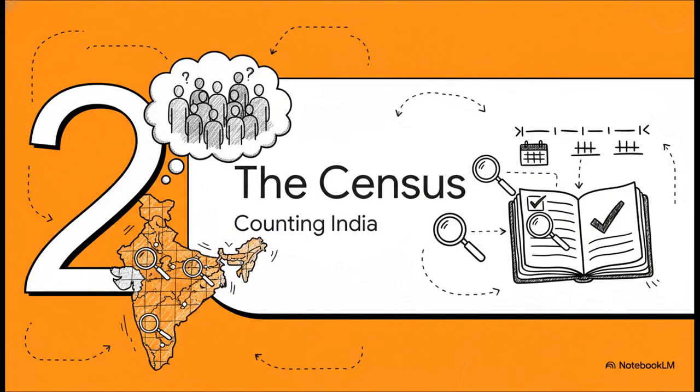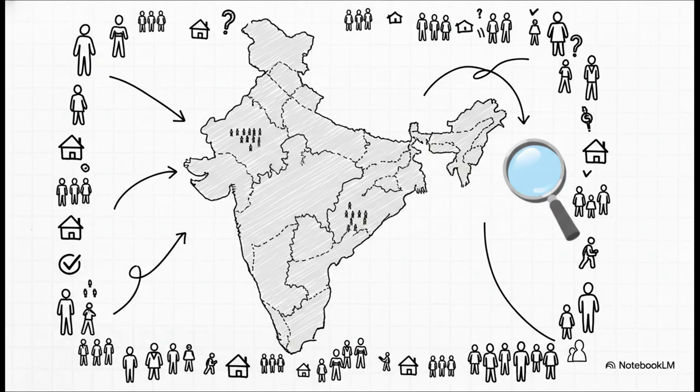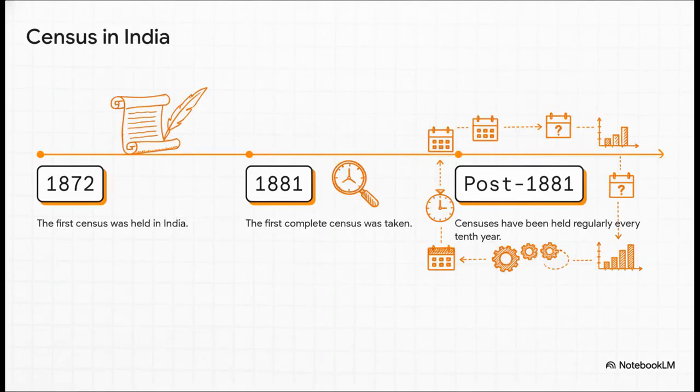So, if people are so important, how do we get good, reliable information about them? How do we even know how many people there are in our country? And where they all live? Well, this brings us to something very important called the census. So what exactly is a census? Put simply, it's the official process of counting every single person in a country. It's a huge task, a massive exercise, to get a complete picture of who is living in the nation at one particular time.